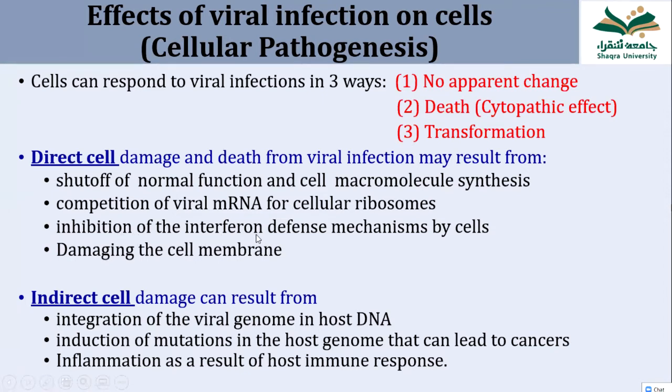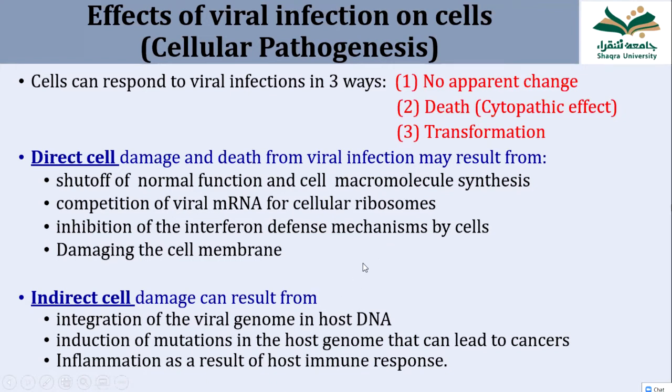Another is the interferon defense mechanism. Inhibition of the interferon defense mechanism may occur there, and damage to the cell membrane can also occur during the viral infection. So all these factors together cause damage to the cell. And indirect cell damage can also occur by triggering the host immunity.